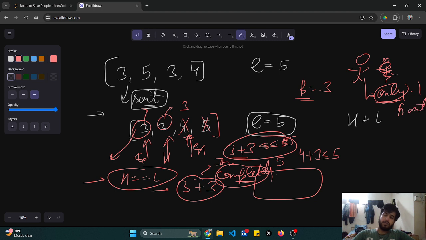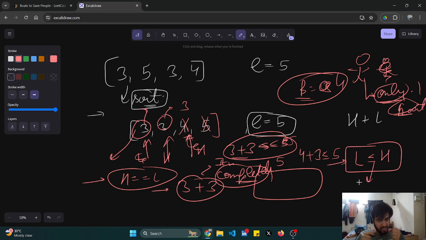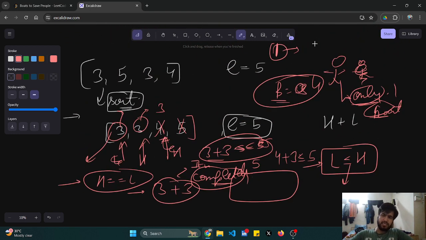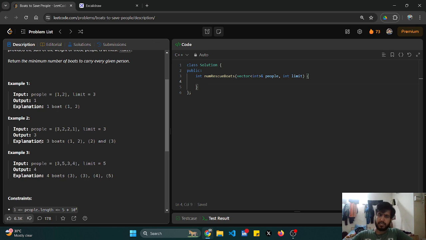So this would be a scenario where I go till my low pointer is less than or equal to my high pointer, and my number of boats becomes 4. Why? Because this is the edge case, the middle case in which I have to consider the same person twice. It doesn't matter if I check or not, because in that case only one person is there, so a boat will definitely be needed. So in this case the answer is 4. Is my answer 4? Yes.